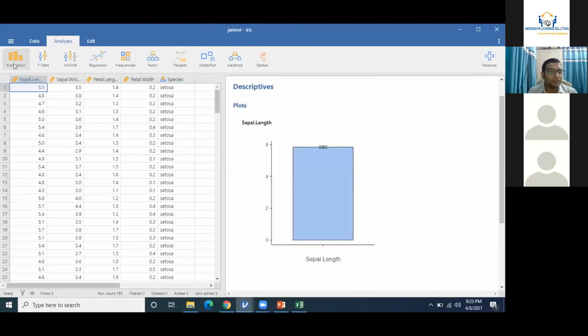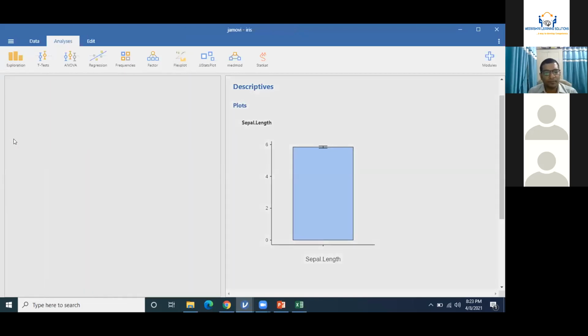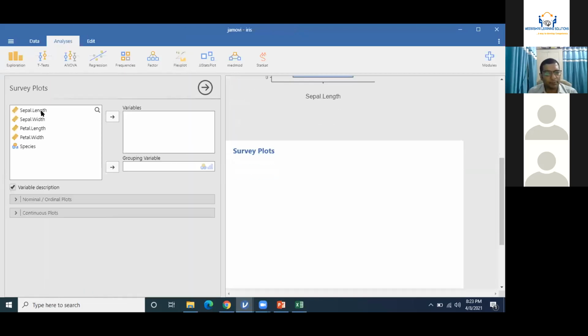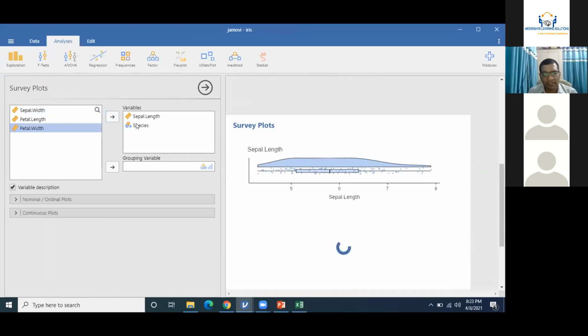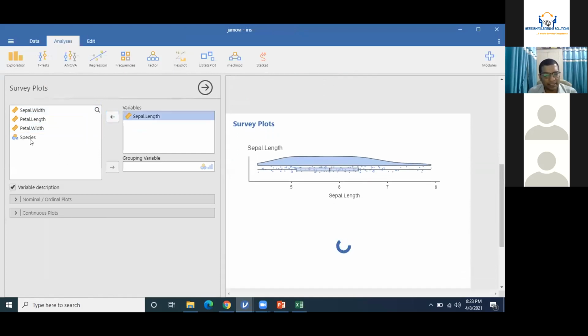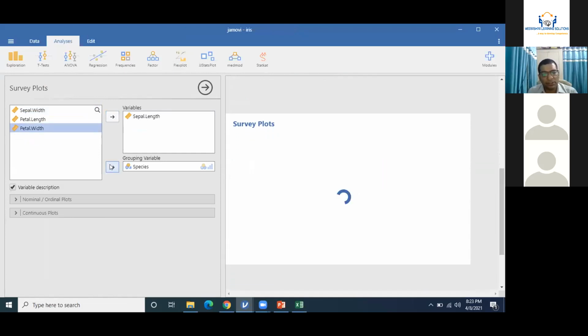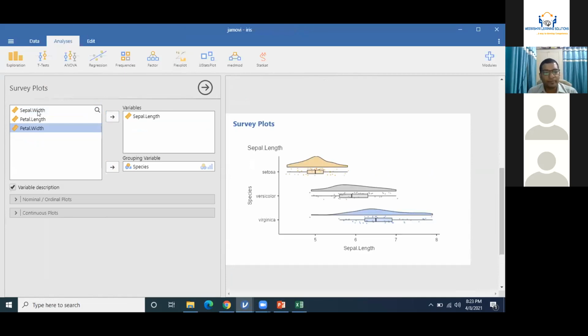This will help everyone. So simply go to exploration, click on survey plots. There are not many options in survey plot. There is only one way. You can enter sepal length. You can also enter species, or maybe species is a categorical variable, so it is better to enter species here. And you can see there are 3 different density plots, violin plots, box plots. Everything is measured.